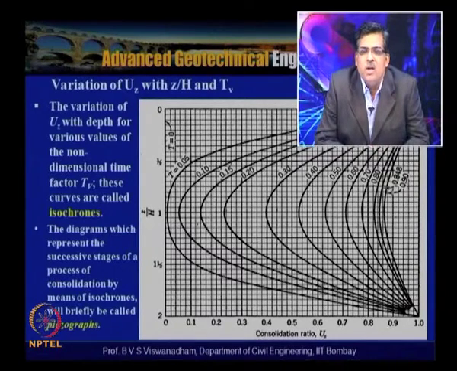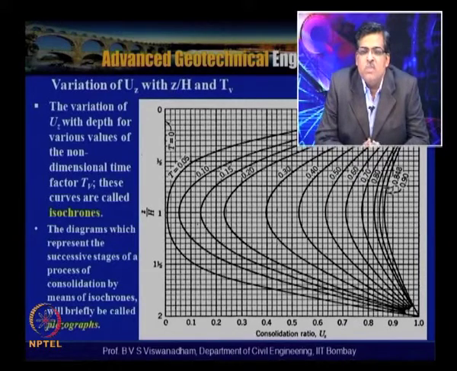That means that at t equal to 0, the initial excess pore water pressure rises from the hydrostatic pressure, the excess pore water pressure increases to say u naught plus delta u, and then it falls in such a way that at the center of the clay layer the pore water pressure remains yet to be dissipated, while at the top and bottom boundaries, if they are open layers, it dissipates rapidly.